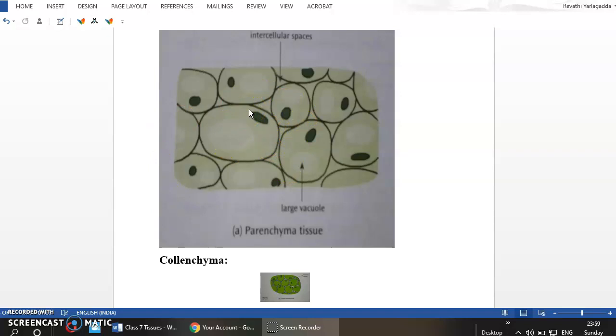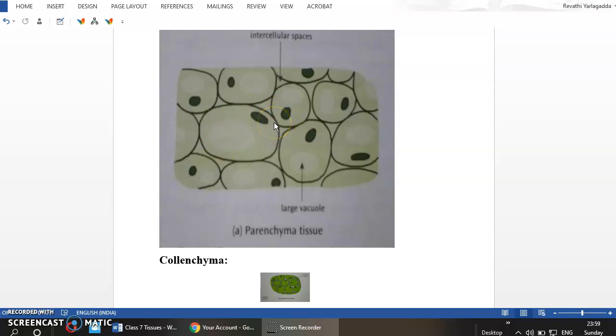And the function of this tissue is, this actually synthesizes and stores the food. So by now you might have got an idea where this parenchyma tissue is present. This is present in those areas where the food synthesis takes place. In plants, the food synthesis takes place in leaf.